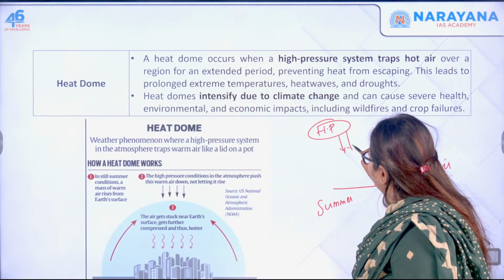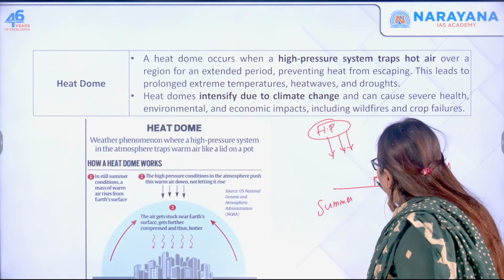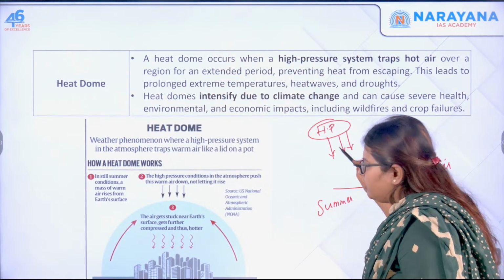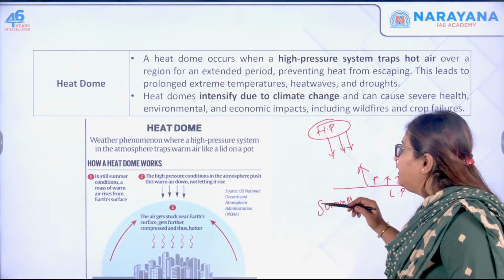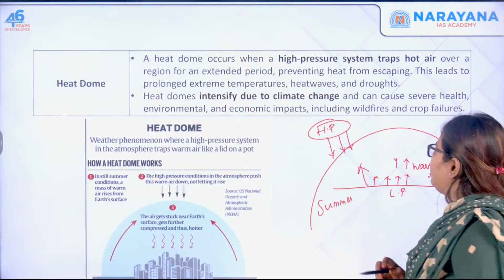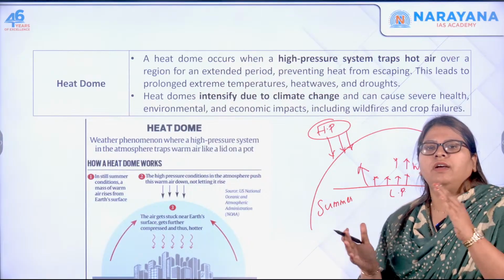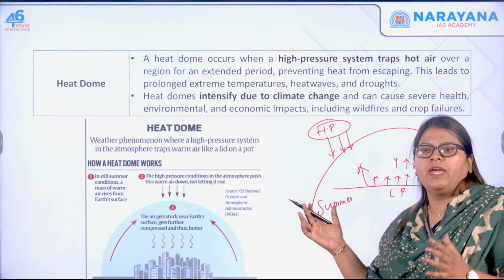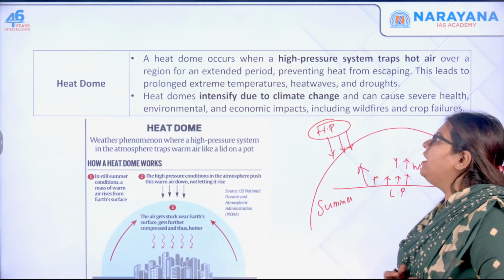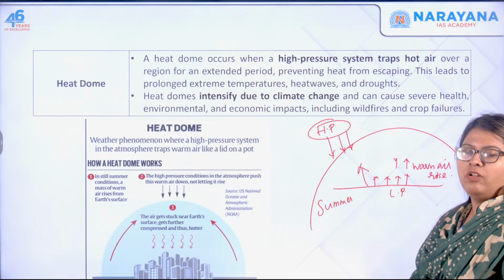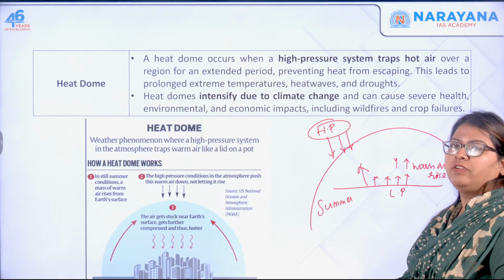This further results in sinking of the air, and here the air is trying to rise, so there is no escape of this warm air. Thereby a lid-like situation is created where it compresses all the heavy as well as the warm air, leading to a heat dome. And this also results in heat waves, droughts, etc.